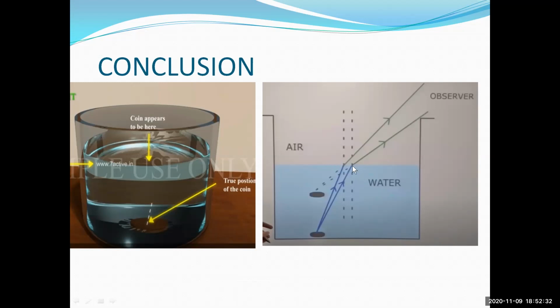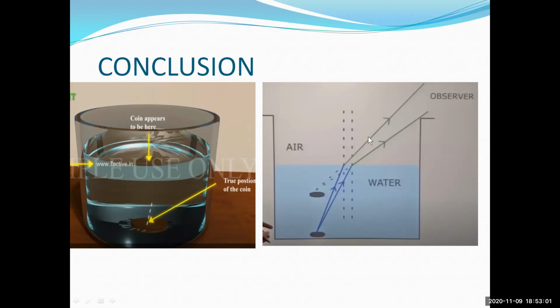Isn't it? We see the two media at the interface here and the light ray changing its direction, isn't it, students? So it is clear that the light ray changes its direction at the interface separating two media, that is water and air. This path is chosen by the light ray so as to minimize the time of travel between the coin and our eye.